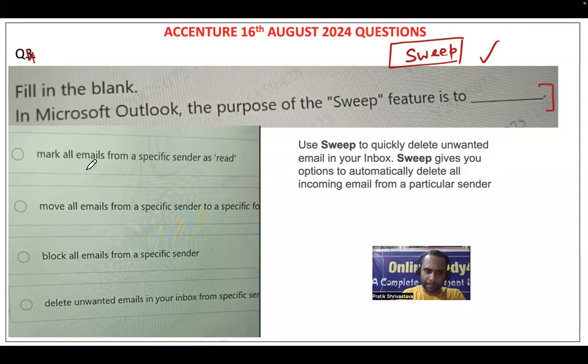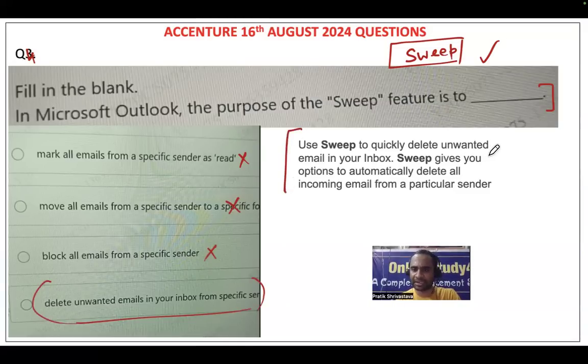Mark all emails from a specific sender as read. Obviously sweeping means clean off, delete it off. Move all emails from a specific sender, no, not moving and all. Block all emails, not blocking and all. Delete unwanted emails in your inbox from a specific sender. So use sweep to quickly delete unwanted emails in your inbox. Sweep gives you the option to automatically delete all incoming mails from a specific sender. So this was a question which you could have easily guessed, right? And anyway, when you attend the classes, you will be easily able to understand, right?